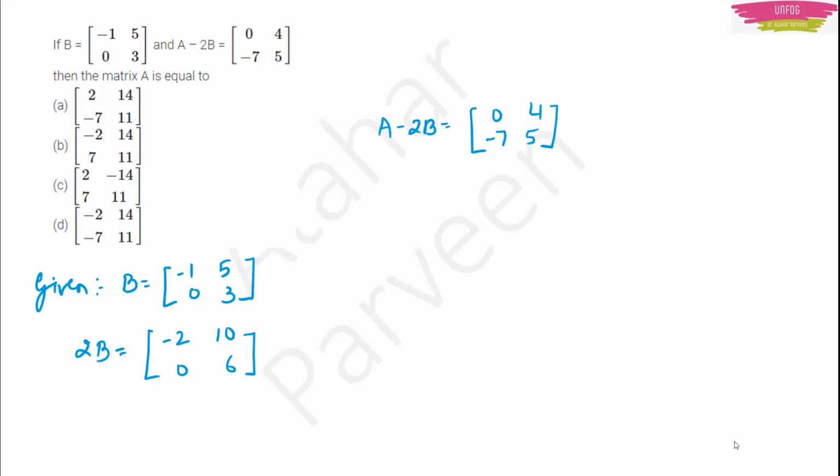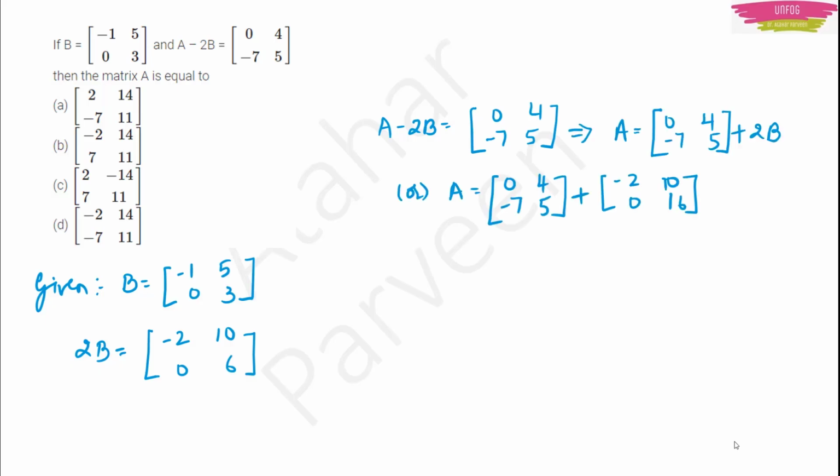Okay. Now take this given matrix A minus 2B. Then you can put this 2B on the right hand side, right? Then what you have to do? Just substitute. We have the value of 2B now. The 2B value is a matrix minus 2, 10, 0, 6. Write it in its place and then just add the elements of both the matrices.